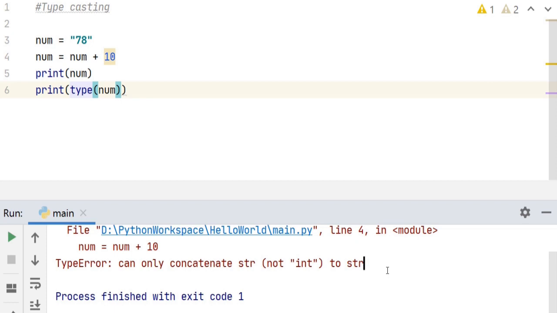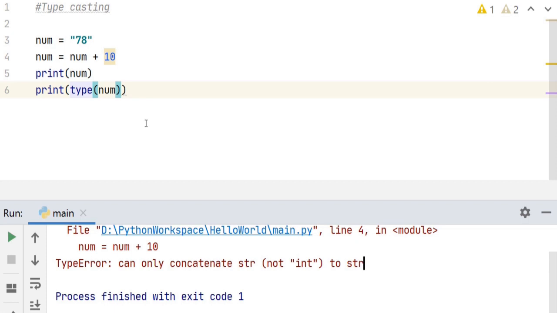So to perform operations like a number, we would want to convert 78 into integer. To do that, we use the int method. There might be instances where we get our data from a file or user input. That data is always considered as string, that is a textual value. Even if it contains a number like the variable num here, it is considered as a string.